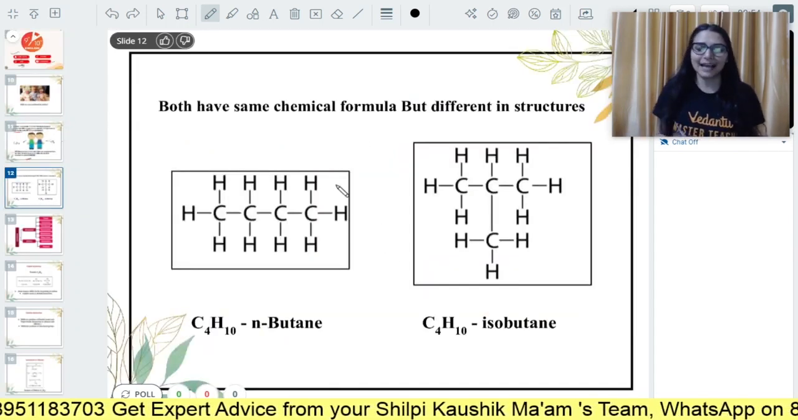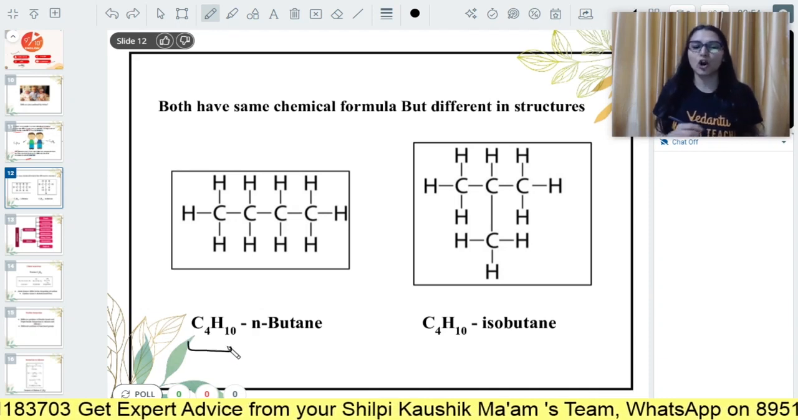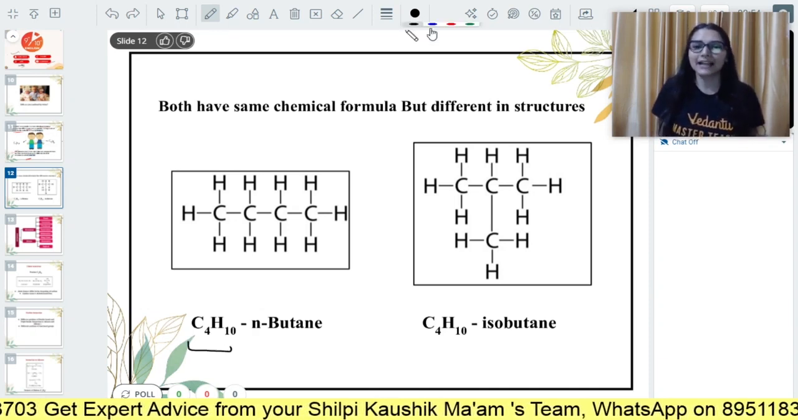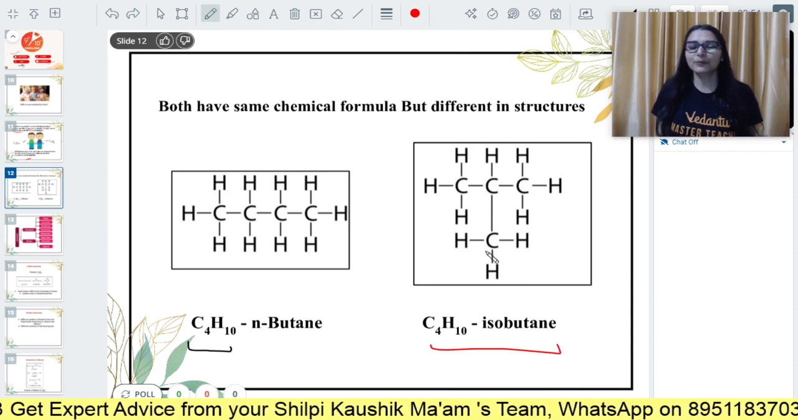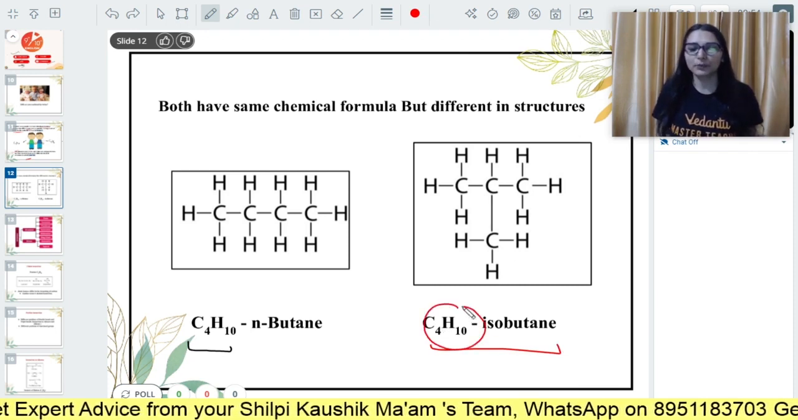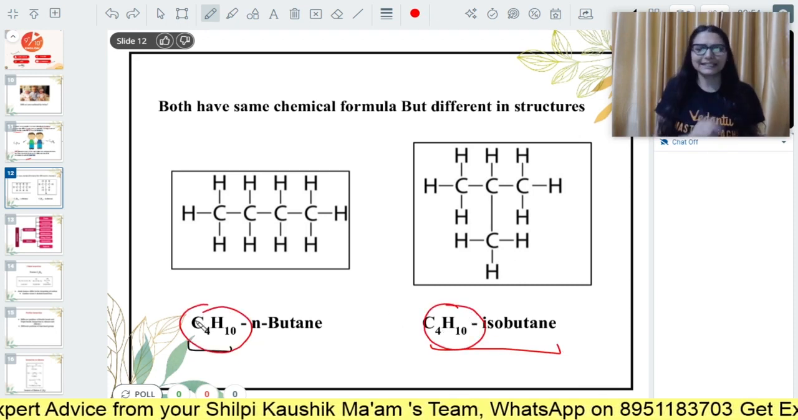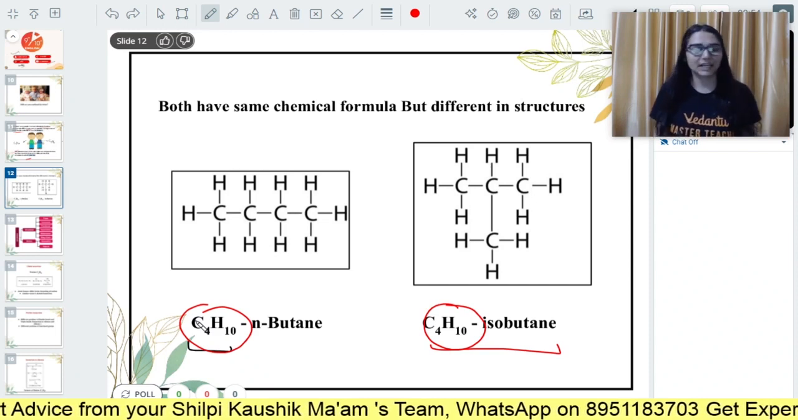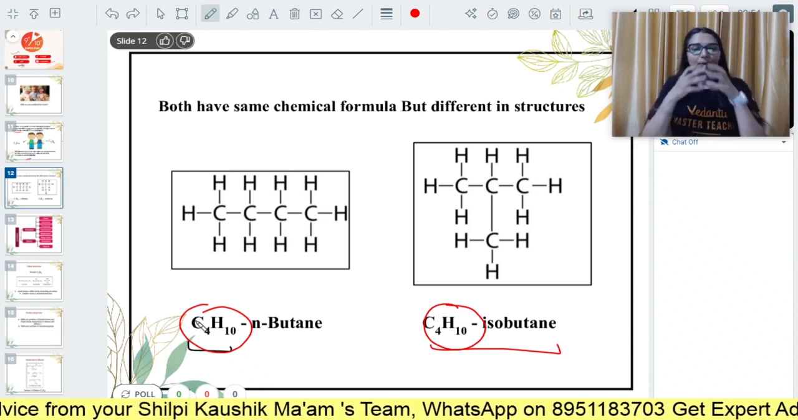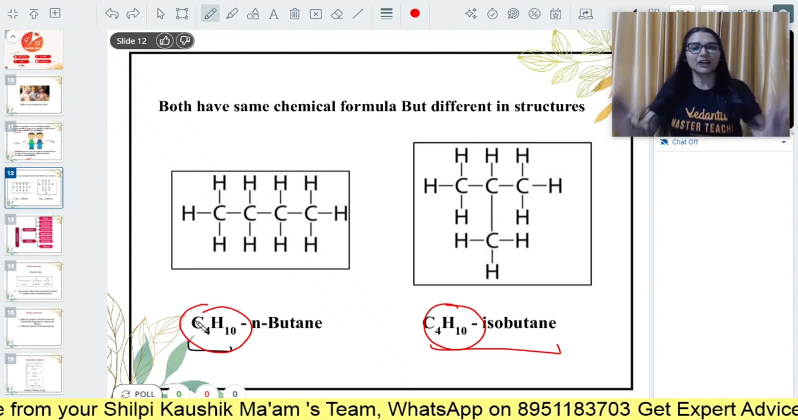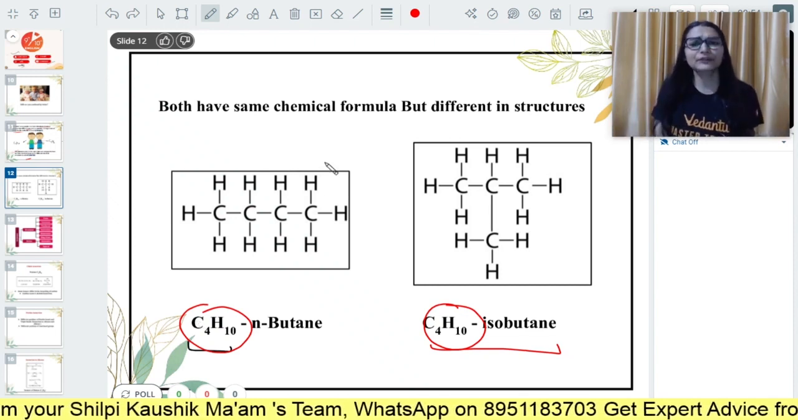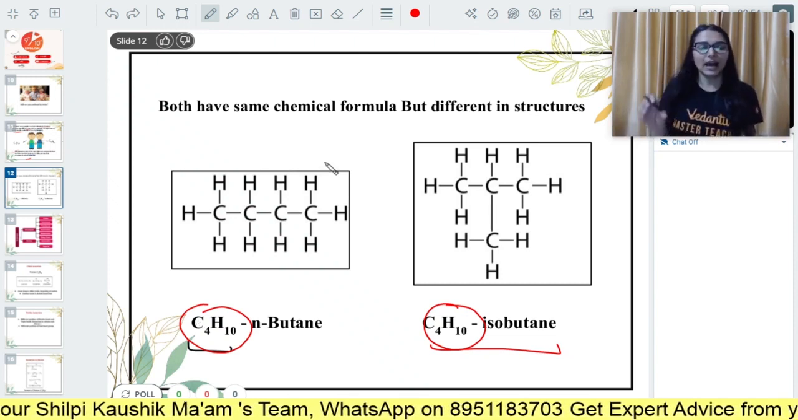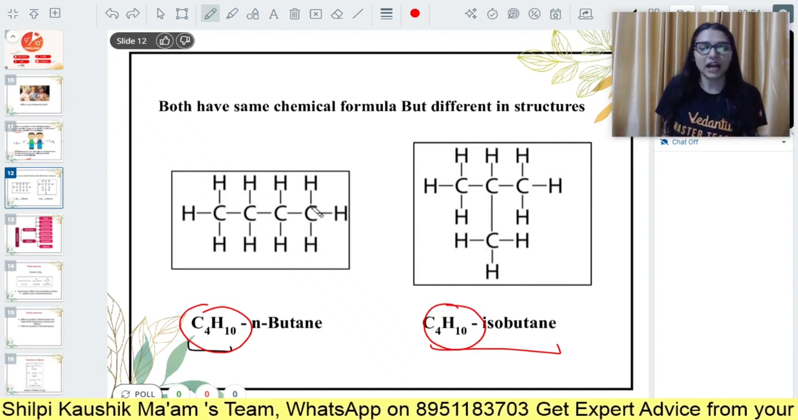In the example I've taken, C4H10, normal butane and isobutane, both of them are having the same molecular formula, but is the structure also same? Now how will you see the structure? See, mainly we are talking about the carbon skeleton. So whenever you draw the isomers, you have to see the arrangement of the carbon skeleton.